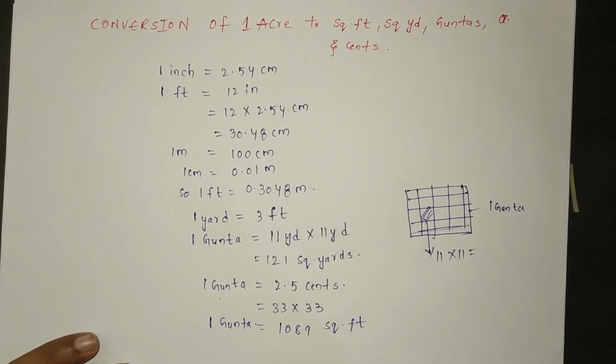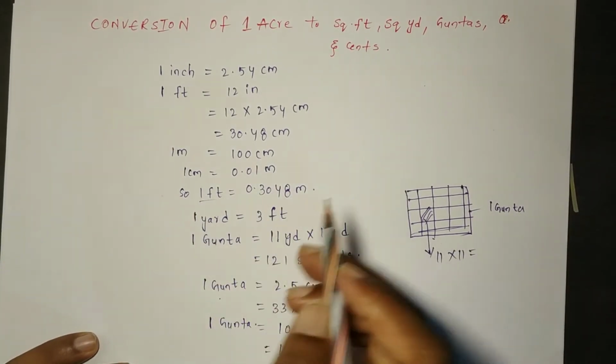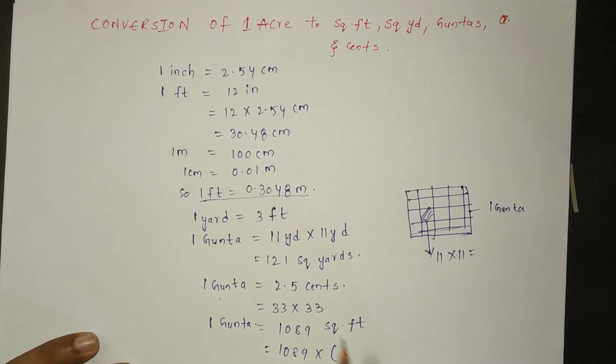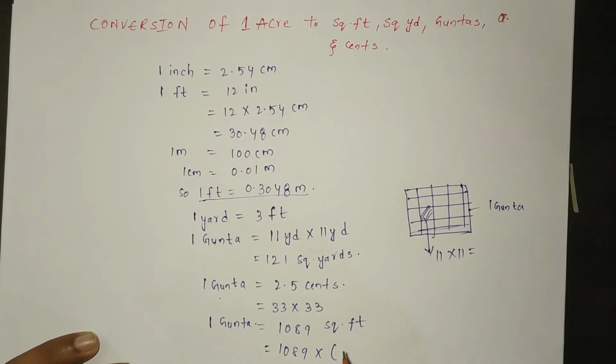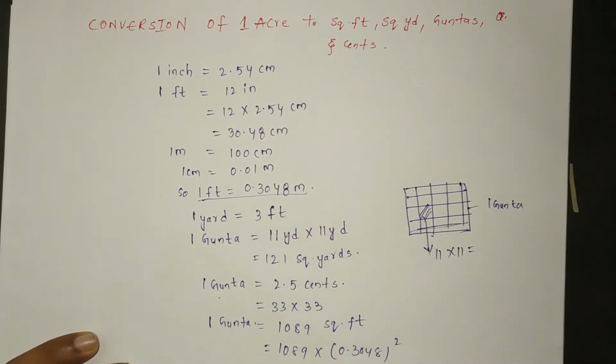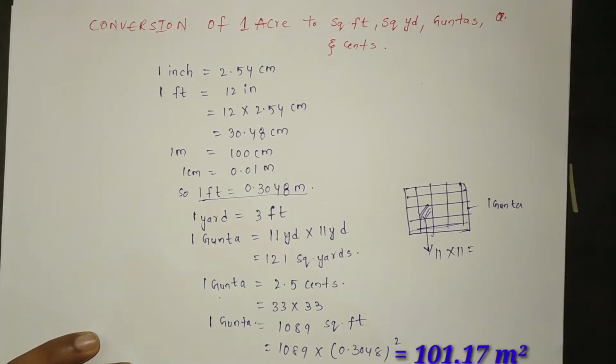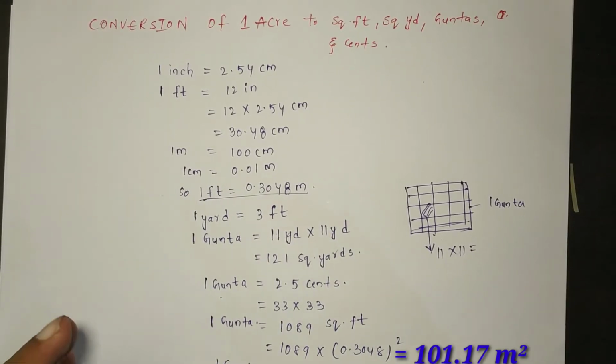If you want to convert this into square meters, we should multiply with 0.3048 squared, as we know 1 feet is equal to 0.3048 meters. We will get 101.17 meter square. These are all the conversions of gunta.